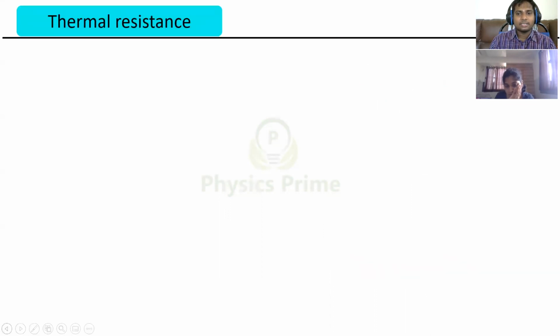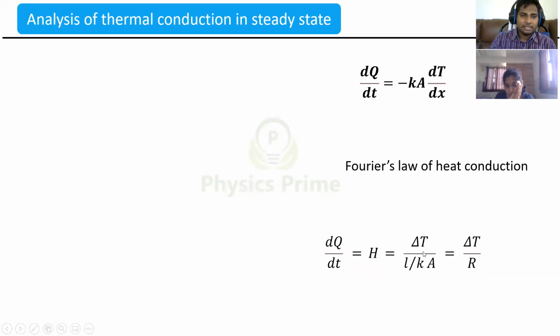We'll discuss it in the next slide. You got this? L upon k has come, right? kA is in the numerator in your 5-star equation. You see it? That kA I sent to the denominator, so it became L upon kA. This is Fourier's law, and I'll explain it a bit. Very important, this one. Shall I go ahead? No, next slide I will go.